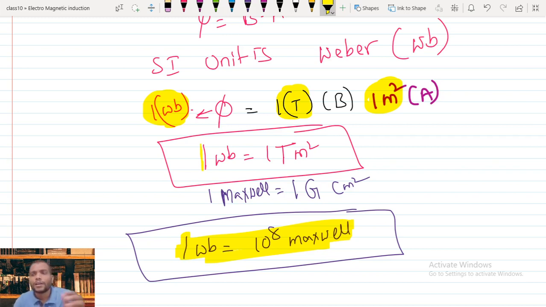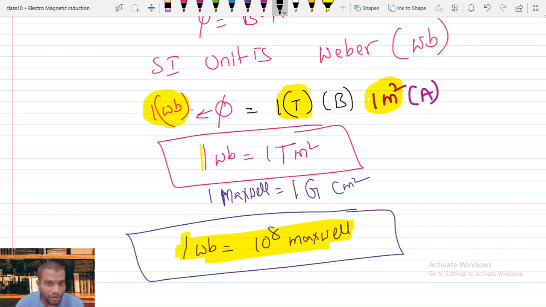So finally, I can conclude with an important point: Faraday's experiment shows that a change in magnetic field can produce current. Now to describe that change in magnetic field, we define magnetic flux.